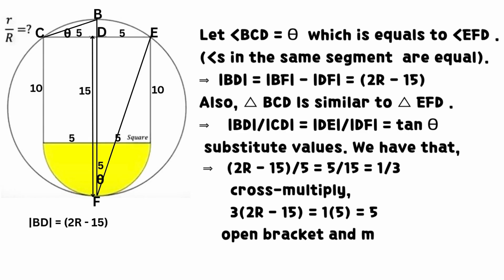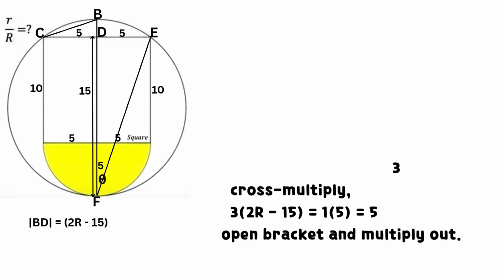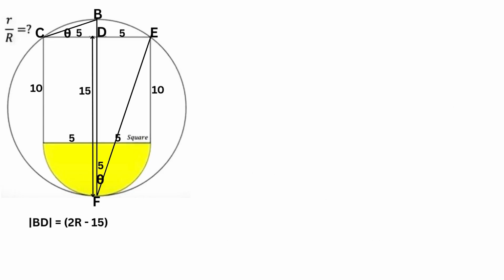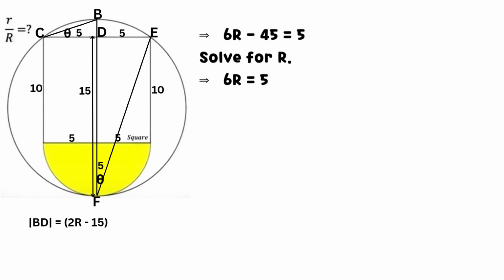by 3. Cross multiply. We have that 3 times (2r minus 15) equals 1 times 5, which equals 5. Open the bracket and multiply out. It implies that 6r minus 45 equals 5.